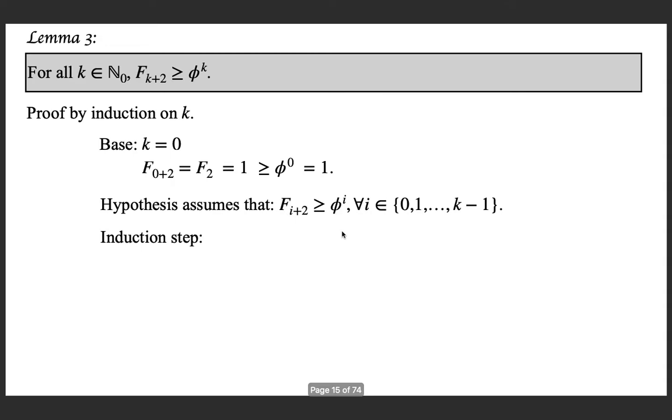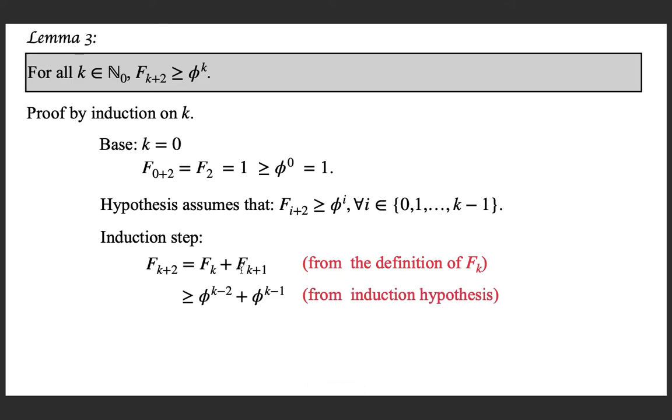Now the induction step, we want to prove it for k. From the definition of the Fibonacci sequence, we know that f(k plus 2) is f(k plus 1) plus fk, the sum of the previous two Fibonacci numbers. Now you can apply the induction hypothesis for these values.